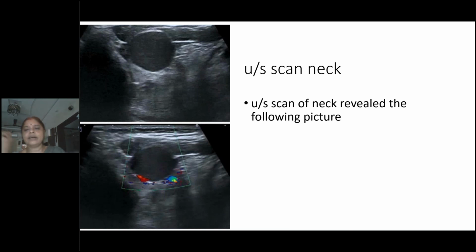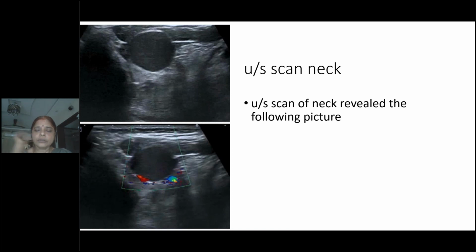It traverses the hyoid bone also. So you have to break the hyoid bone in the middle 1/3, and remove it along with the tract up to the base of the tongue. Through the mylohyoid muscle, you have to go up to the base of the tongue and excise, because if you leave anything, there can be a recurrence. This is called Sistrunk's operation.